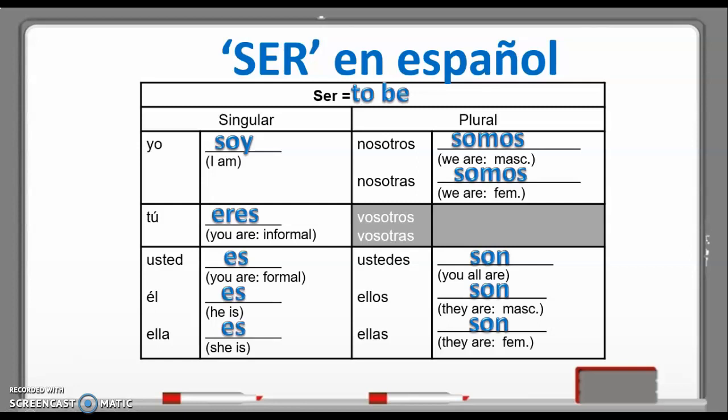Remember also that Spanish does have a plural y'all form, but it's used almost primarily in Spain. But if you wanted to use that form, it would be sois. So instead of saying ustedes son, you would say vosotros or vosotras sois. Most of the time, we're going to use ustedes, whether it's informal or formal. And so the verb form that you'll use most often is son. You would only use sois if you were traveling in Spain.